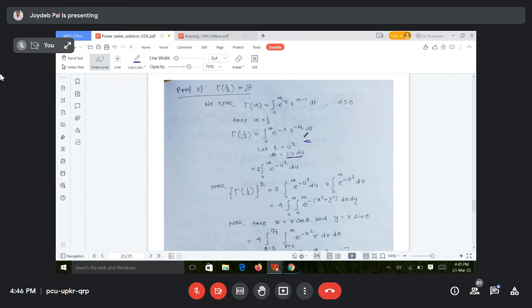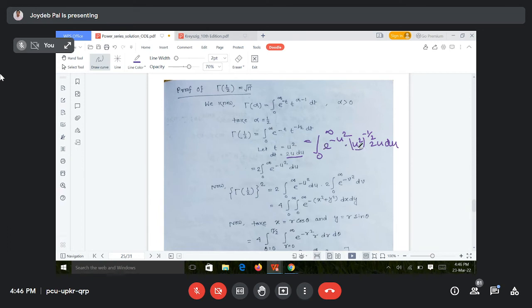Ultimately, what we are getting? e to the power minus u square, times u square to the power minus half, into 2u du, right? Limit will be 0 to infinity. It remains unchanged. t is 0, then u is 0; t is infinity, then u is infinity. So the limit is unchanged, 0 to infinity.